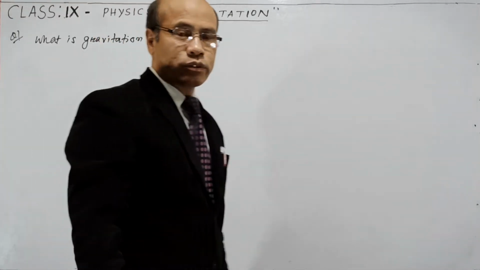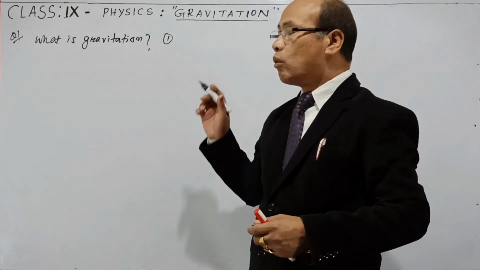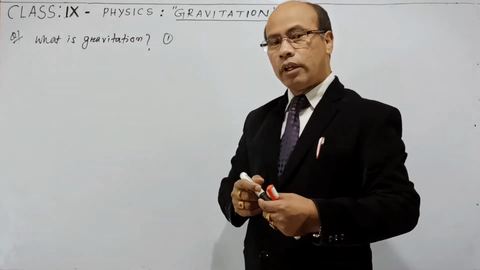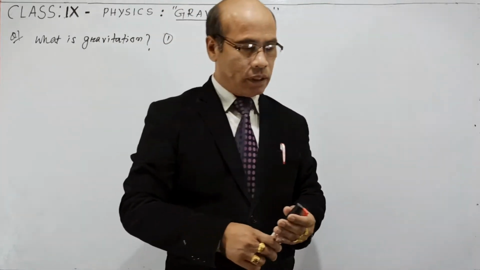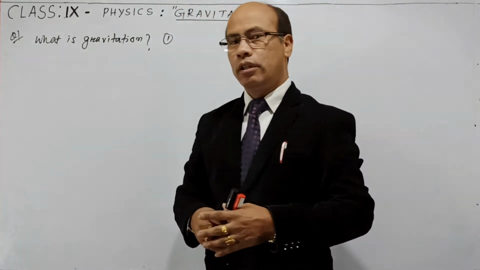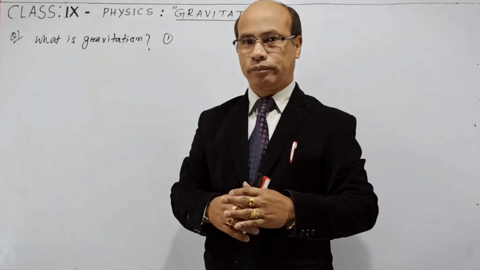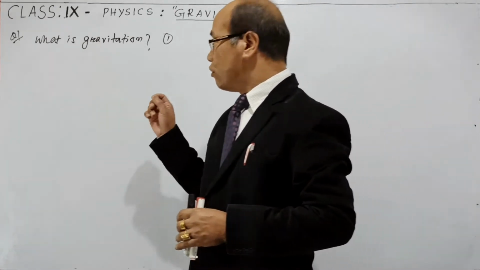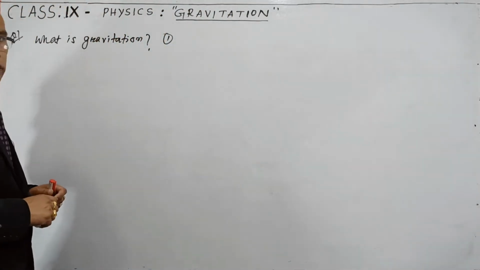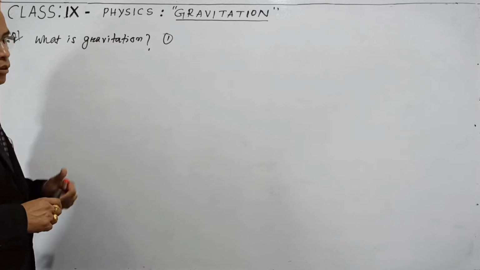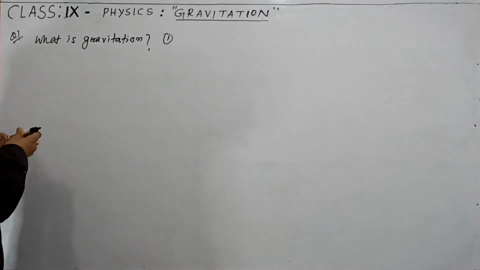So this is the first question for today's class. What is gravitation? Actually, gravitation is a general term and it means the force that exists between two objects having mass. The force which attracts the two objects, that force of attraction is called gravitation. So now we can write the definition here.